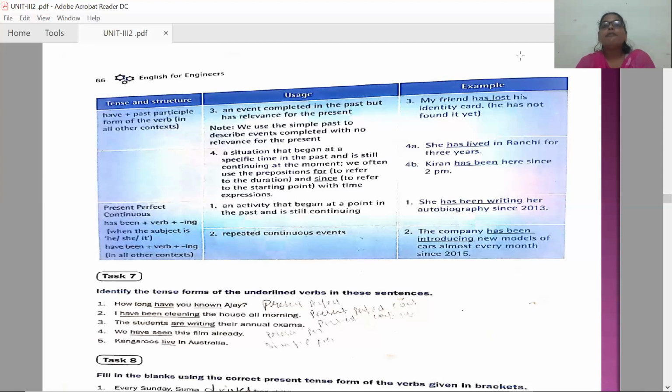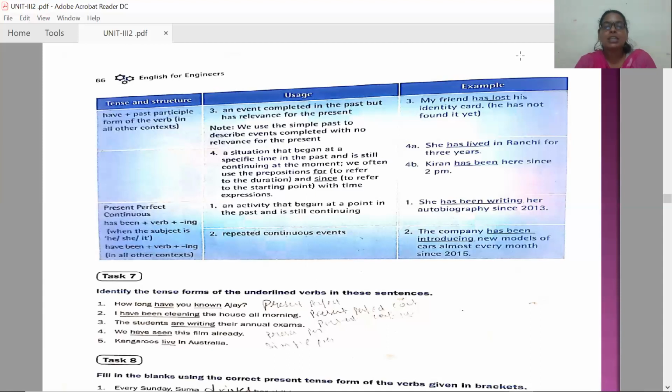See, Ranchi for 3 years: an action started in the past and continued to the moment. So we are using present perfect. And with the preposition for, we are not talking about an exact point of time, we are telling for 3 years. We are not specifically mentioning a point of time. Second example: Kiran has been here since 2 p.m. means we are talking about a particular point of time. So these are the usages of present perfect tense.